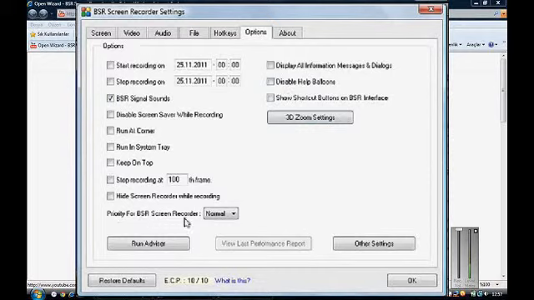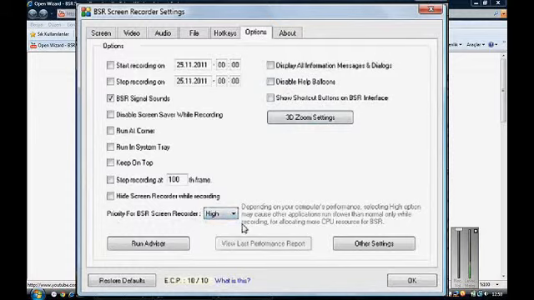Priority for BSR Screen Recorder. If you choose it as high, depending on your computer's performance, selecting high option may cause other applications run slower than normal only while recording for allocating more CPU resource on BSR. This gives the priority for BSR Screen Recorder to record better videos. In other settings, you have advanced options.